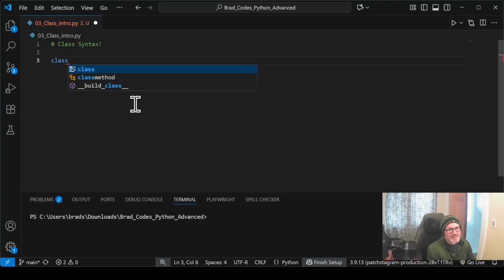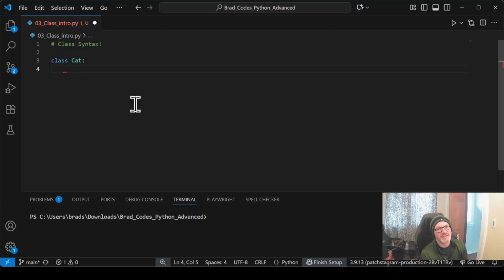So the keyword is class. Now with class, there is a naming convention. All class names should be capital case. It first of all tells you that, hey, this is a class, but it also denotes some importance to them. And then once we've gotten a name, we're going to make a cat class for an example here. We need to do a colon because we are opening up an entire block. So this is going to be like one block more than we've really dealt with because now inside of our cat class, we can write lots of different methods, which are really the same things as functions. It's just they're attached to a class.